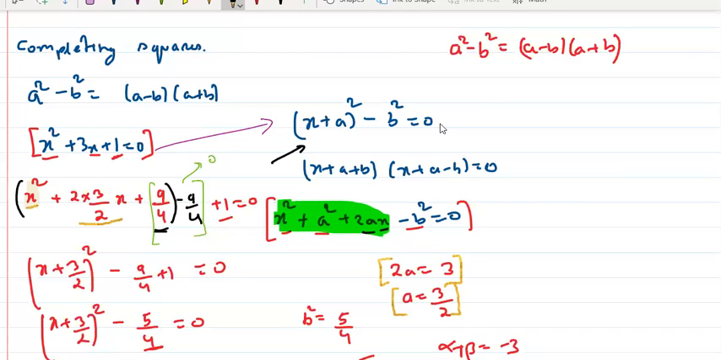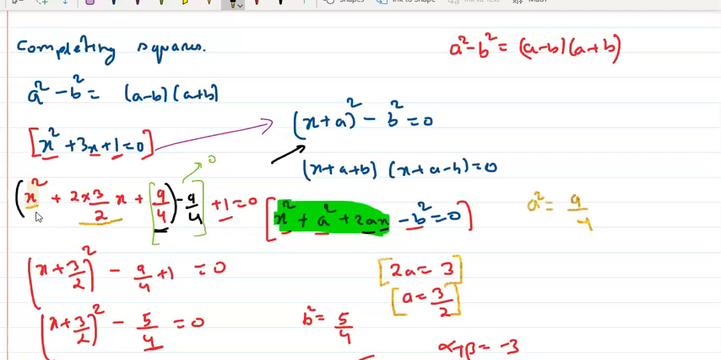What about a square? So a is 3 by 2, so a square is 9 by 4. Now since I need a square, I'll add as well as subtract a square. This is what you have to keep in your mind. So 9 by 4 we will add, minus 9 by 4.